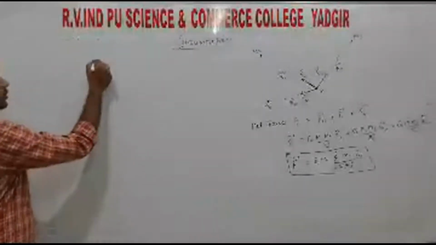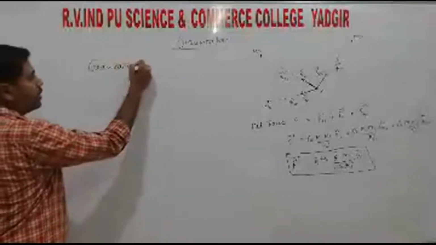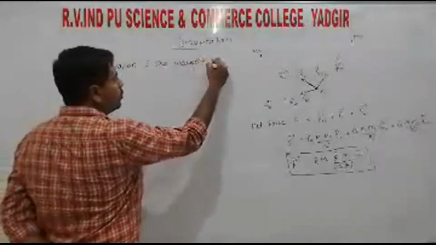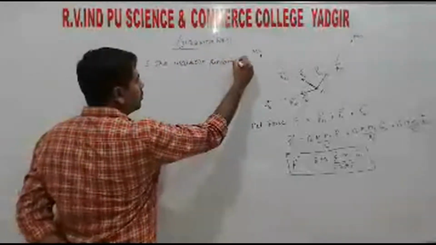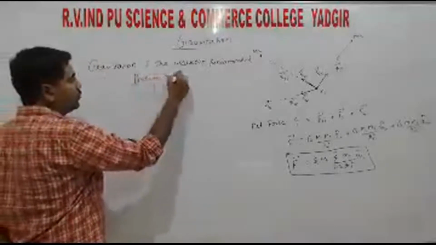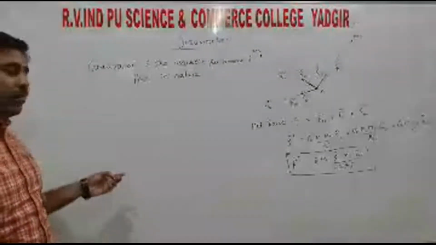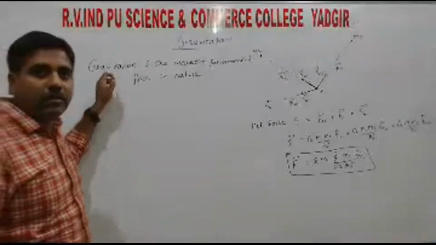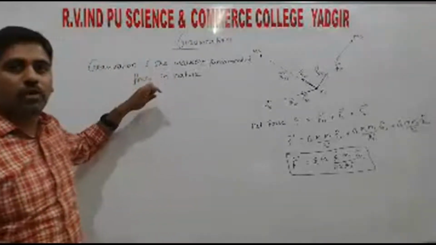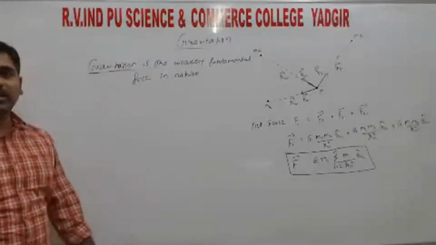So gravitation is the weakest fundamental force in nature, right? So this should also be remembered. It is asked in competitive exams, and also in 1 mark questions: which is the weakest force in nature. Gravitation is the weakest force in nature, right?